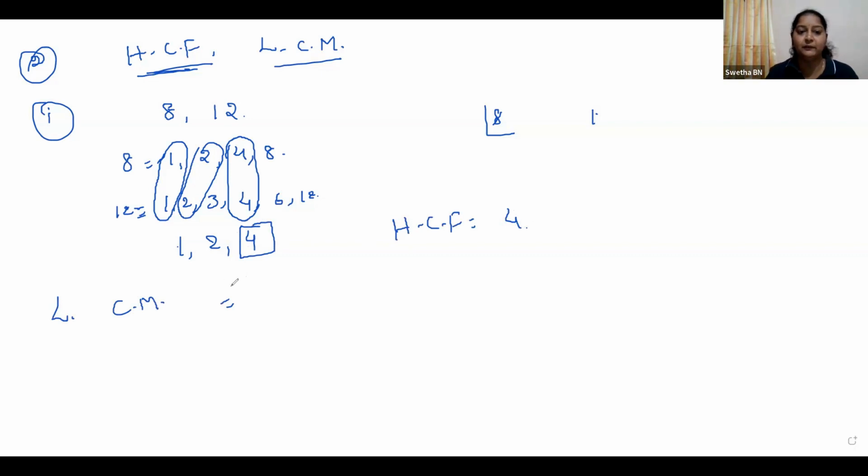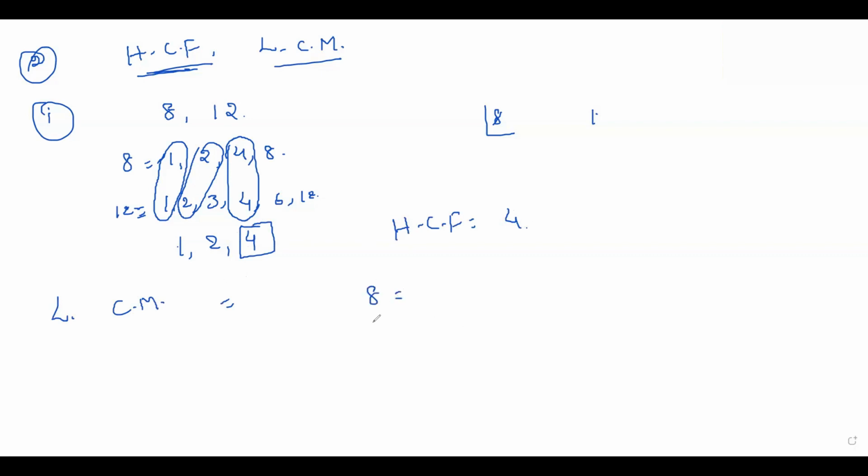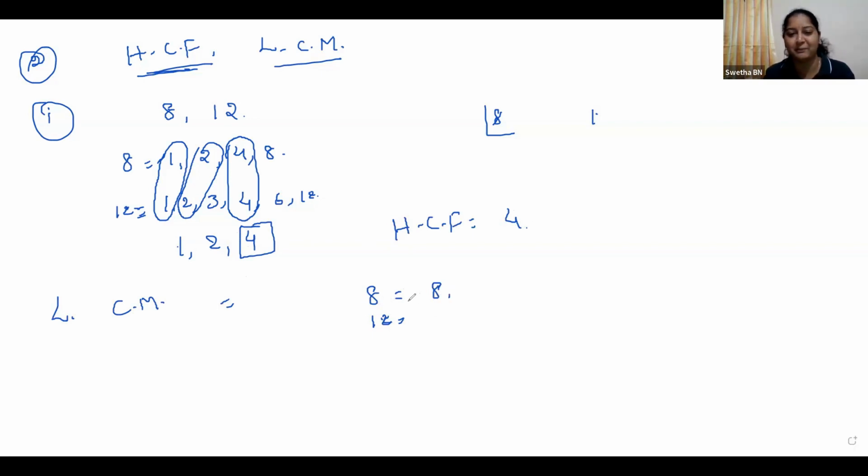What is LCM here? Ma'am, it is 1. What is LCM? Least common multiples. Okay, don't get confused. Least common multiple. So we have to write the multiples of 8: 8, 16, just write the tables, 32, 40, 48, and so on. And write the multiples of 12.